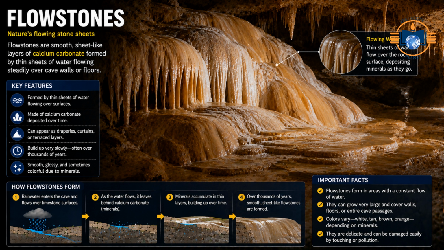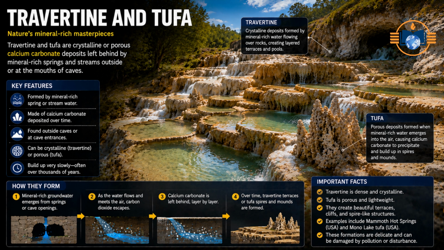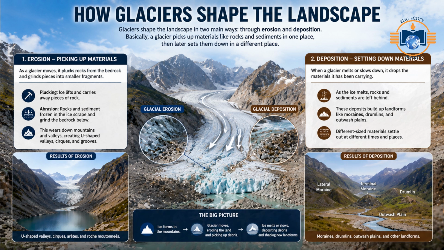Flowstones. Smooth, sheet-like layers of calcium carbonate formed by thin sheets of water flowing steadily over cave walls or floors. Drapes, curtains. Thin, wavy sheets of hanging calcite deposits that form when water drips along a tilted crack or linear fissure in the ceiling. Travertine and tufa. Crystalline or porous calcium carbonate deposits left behind by mineral-rich springs and streams outside or at the mouths of caves.